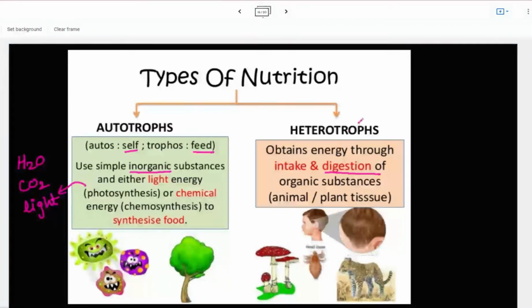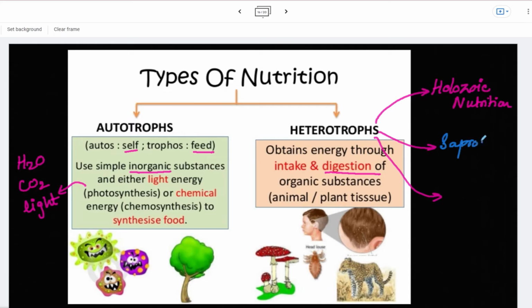Now, heterotrophs are further divided. We have three main divisions of heterotrophs. There are three main types of heterotrophic nutrition. The first one is Holozoic nutrition. The second one is Saprophytic nutrition.